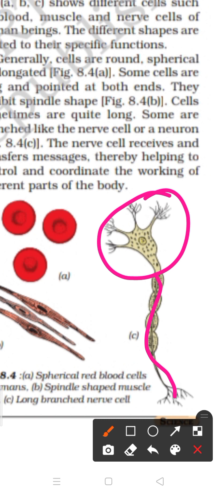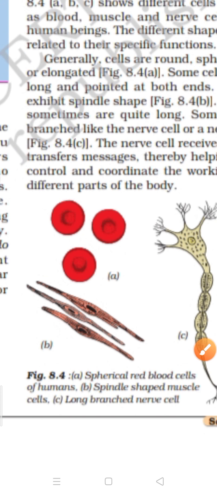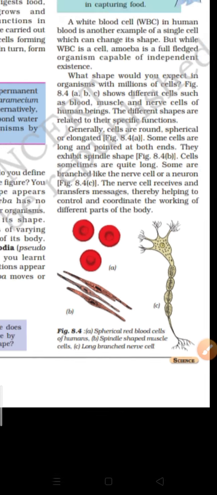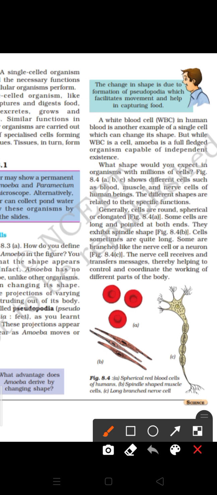In higher classes, in 9th standard, you will read about it. So you can see it has a different kind of shape. All the cells have different shapes, and these are muscle cells. So you can understand that all cells have different shapes related to their specific function. Whatever work they have to do, they generally have a shape accordingly.